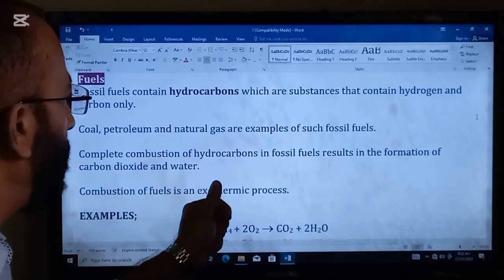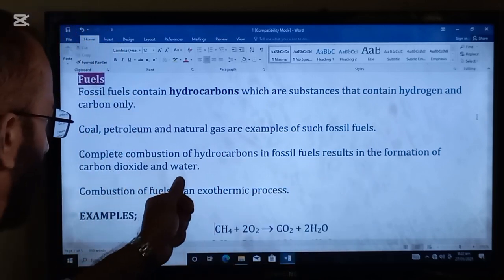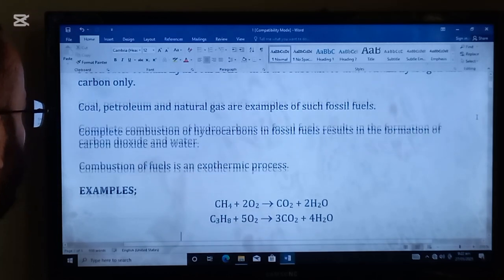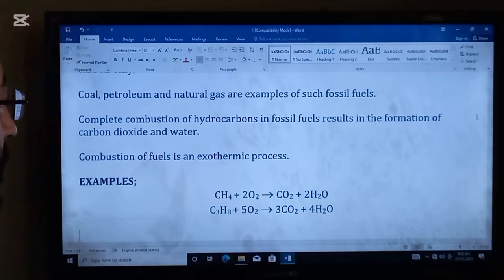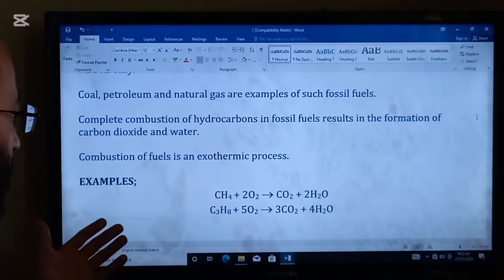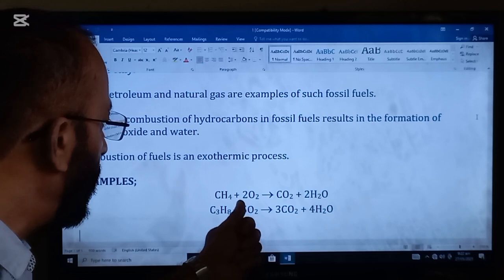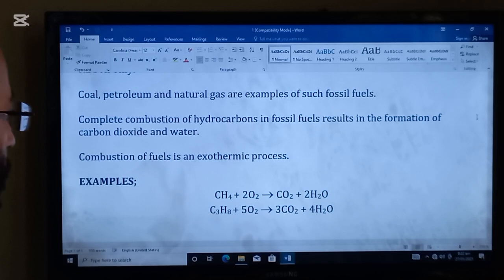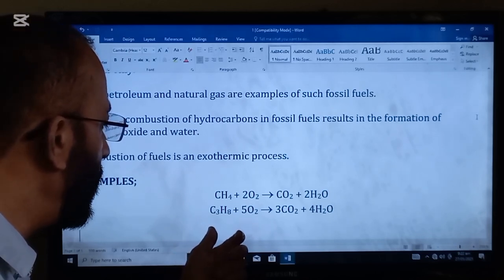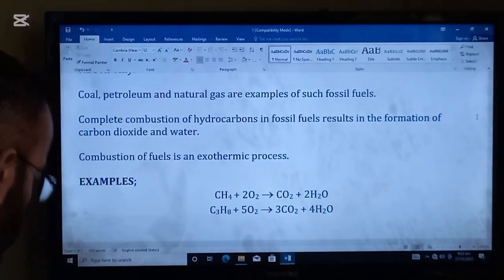Complete combustion of hydrocarbons in fossil fuels results in the formation of carbon dioxide and water. Combustion of fuels is an exothermic process because heat energy is given out to the environment. Example is here. Methane is combusted to form carbon dioxide and water. Propane, when it is burned in a plentiful amount of oxygen, forms carbon dioxide and water.